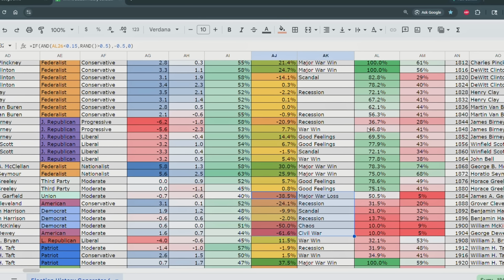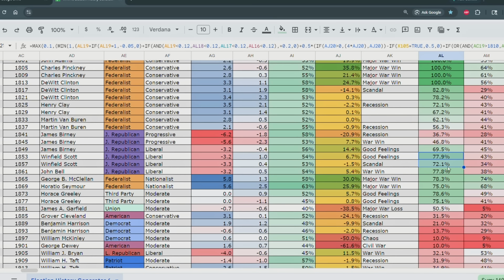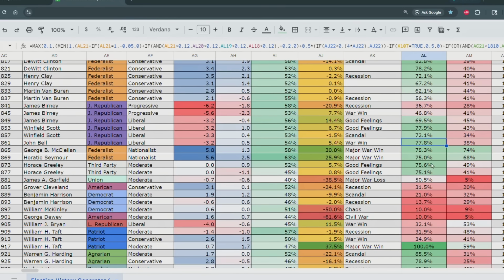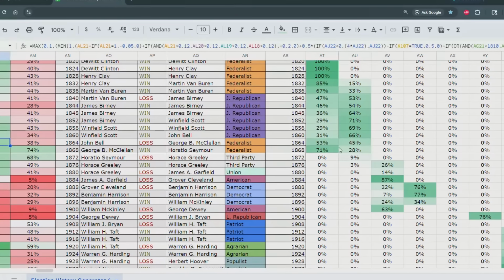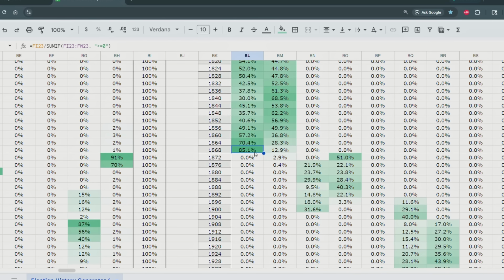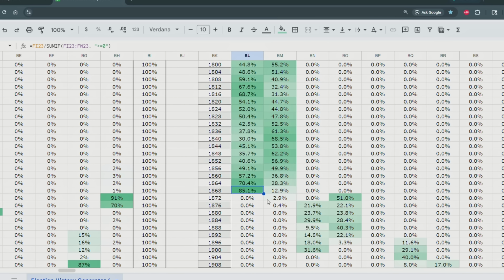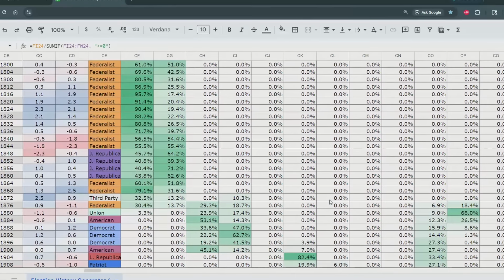Well, actually, here's an interesting thing that happened. Looks like James Birney made some major progress in stabilizing the country. Then we have Winfield Scott also stabilizing the country a little bit. That's stability, of course. That's not E-Day approval. But then it looks like the two parties collapsed. I wonder what happened. Well, we can scroll over here and we can see the parties. I think this is what happened. The Federalists became too powerful, so the Republicans got wiped out, and the Federalists became so powerful that they split apart into two major parties. Let's see if we can see what the parties were.